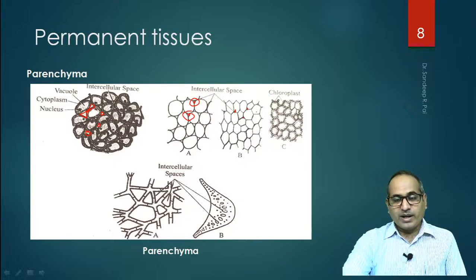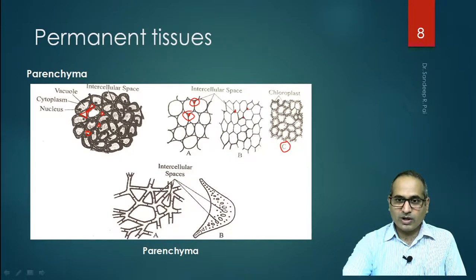cells. Whereas we also saw that the parenchyma cells with chloroplast will be known as chlorenchyma. So C represents chlorenchyma, where chloroplast is organized on the periphery of the cells. So this type of cells are called chlorenchyma cells.